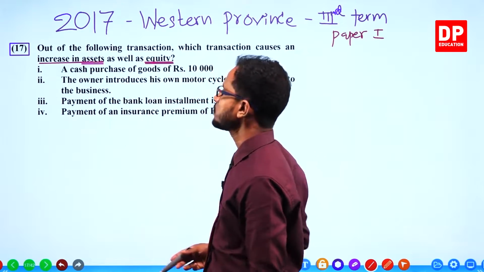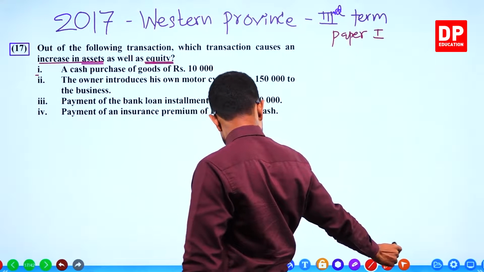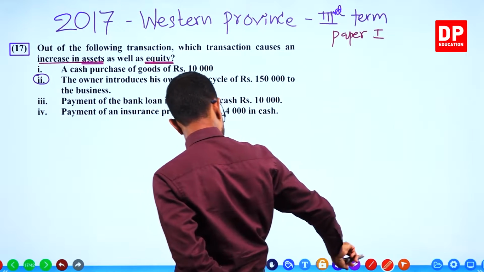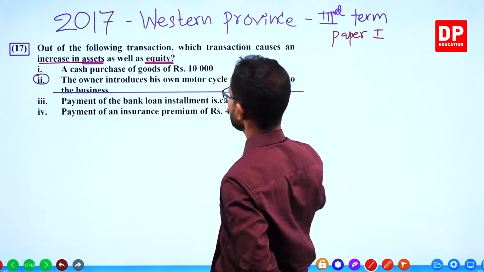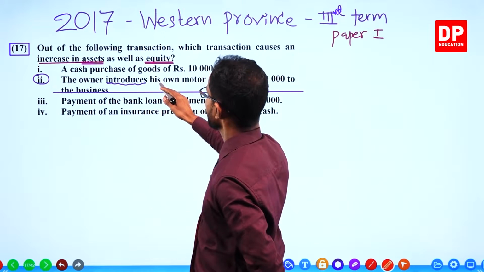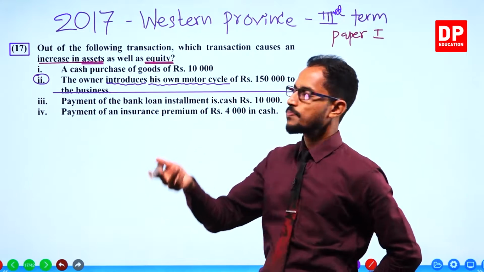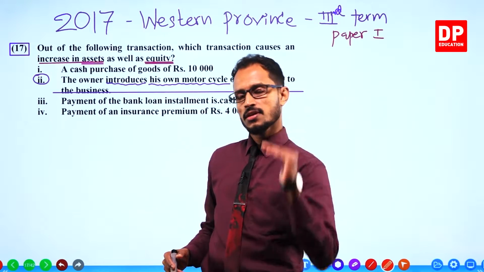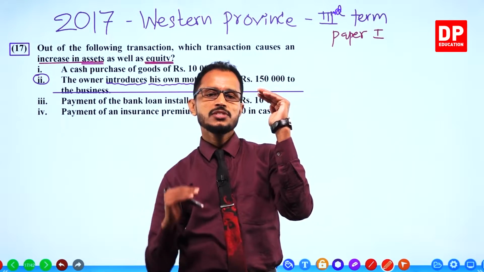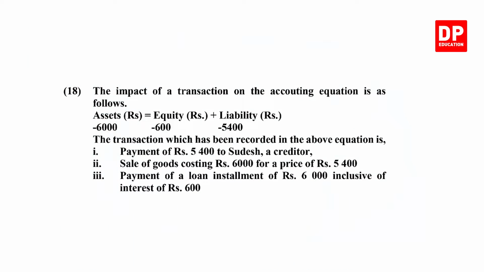Cash purchase of goods: no additional capital. This one has additional capital. See, the owner introduces his motorcycle or motor vehicle to the business. Assets increase. Which asset increases? Motor vehicles increase in the business. At the same time, additional capital means equity also increases in the business. Both increase. 17th done. 18th.